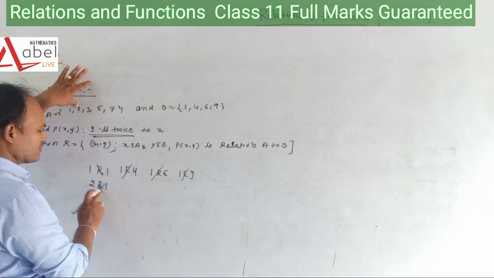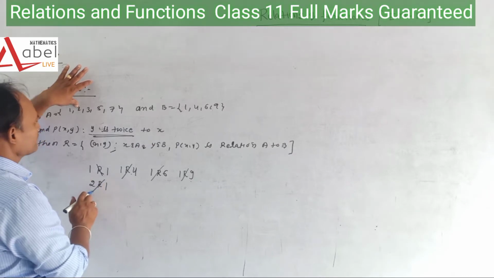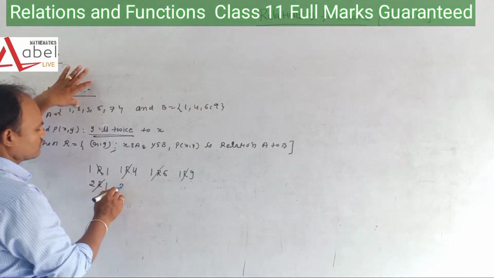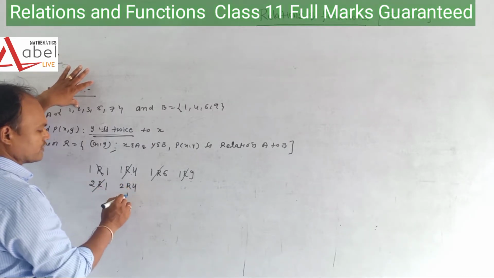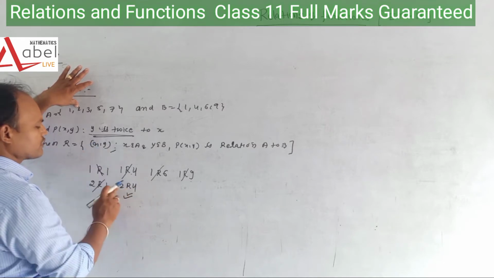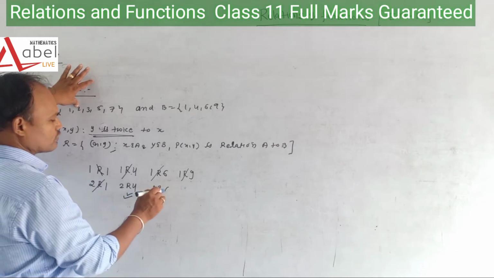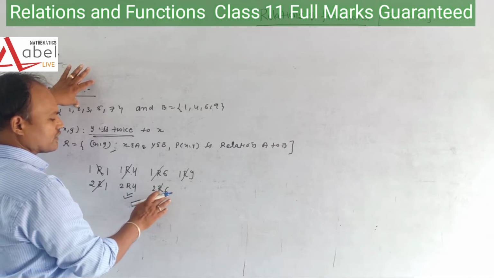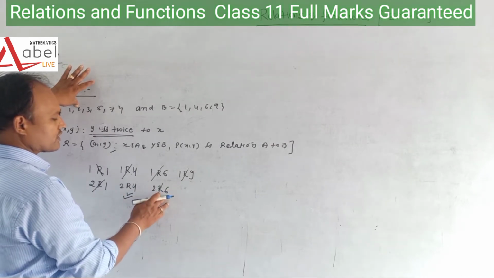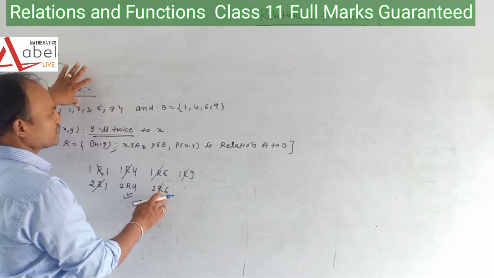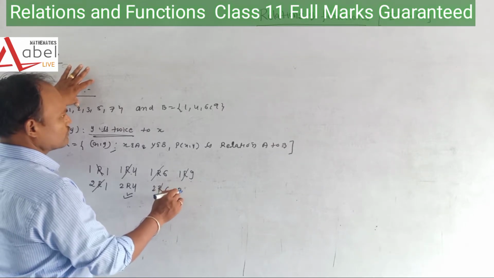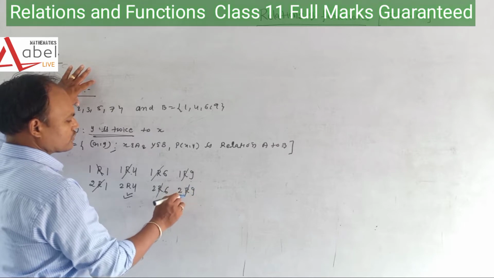Y should be twice of x, but not x. So it is not related. 2 R 4 is related because 4 is twice of 2. 2 R 6 is not related because 6 is not twice of 2, it is a triplet. 2 R 9 is also not related.